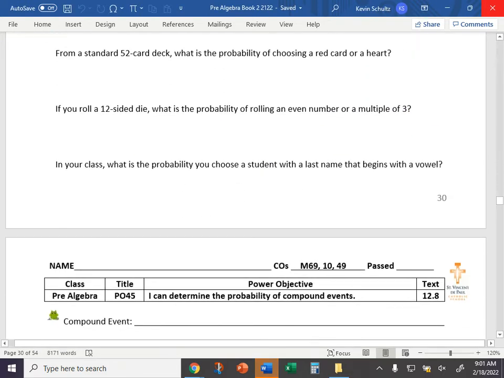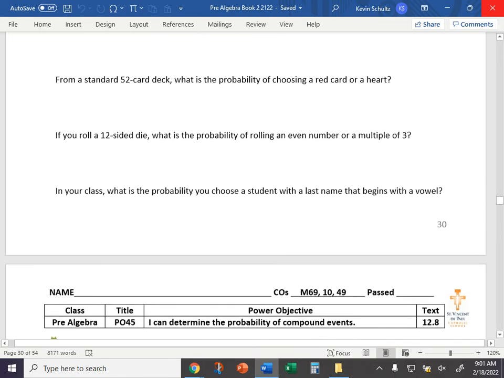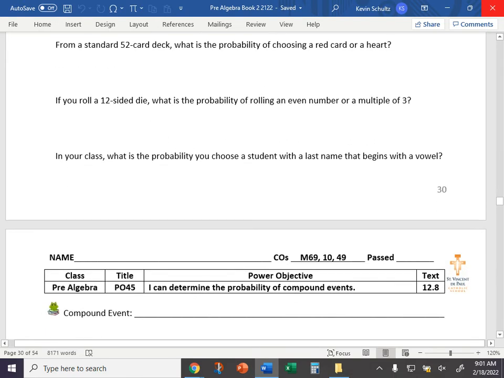Let's see what we got coming up here. We have 2 left. Do the last 2 on your own. Rolling a 12-sided die, what is the probability of rolling an even number or a multiple of 3? For this one, I want you to write out, like we did with the 20, all the possible outcomes. You only have to go to 12.